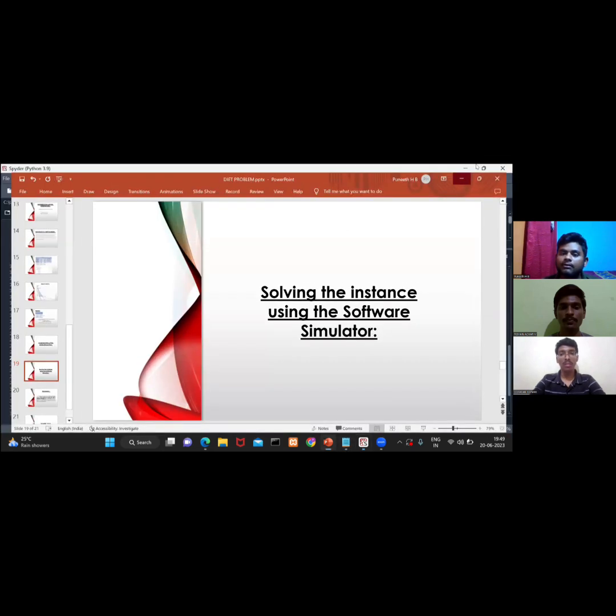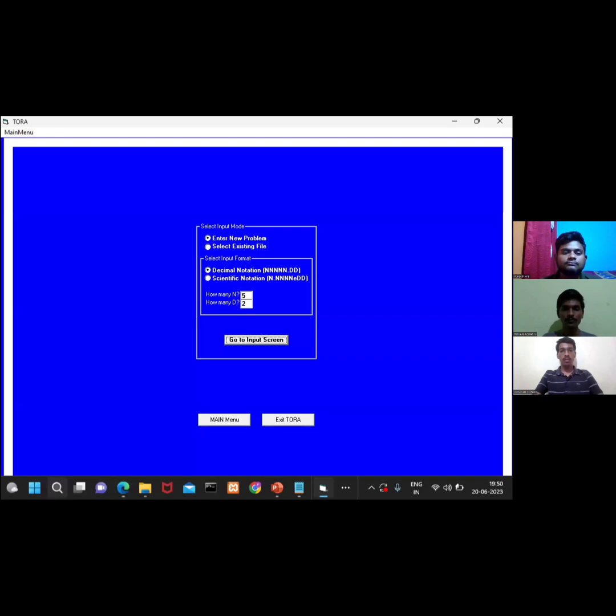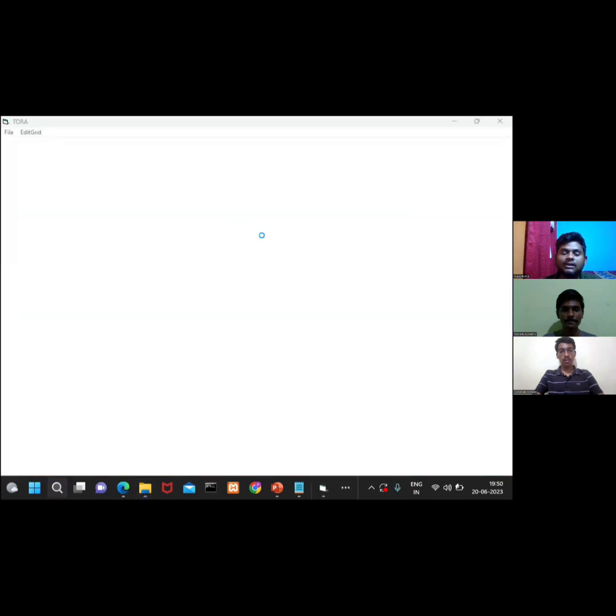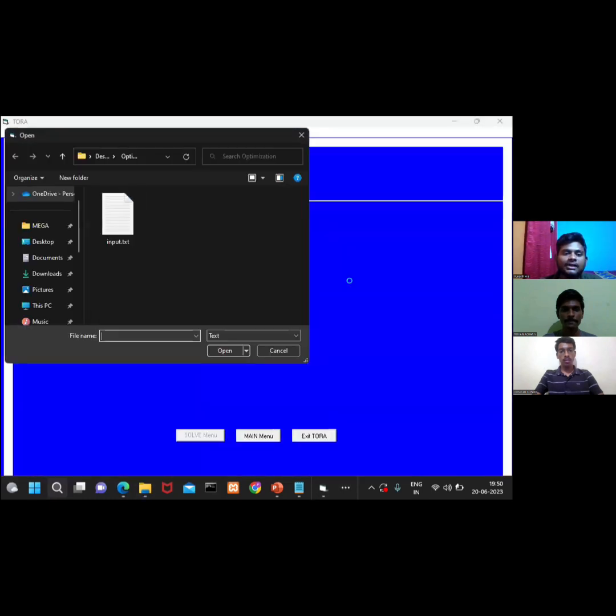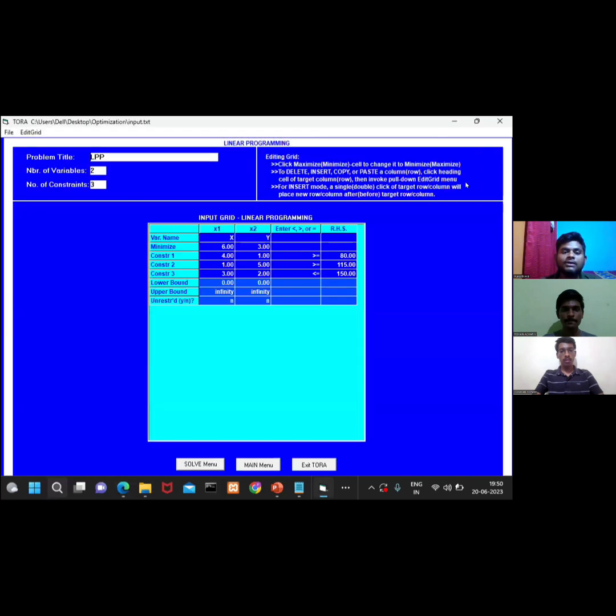So let me load this input file and obtain the solution in a graphical way. Wait a second. So this is the Tora software that we have obtained. Here you can see that we need to select the existing file. So I have clicked this button. Here I will be selecting the existing file, that is input.txt. This is the input for the problem. So let me solve this problem.